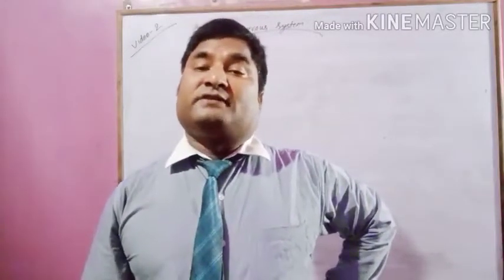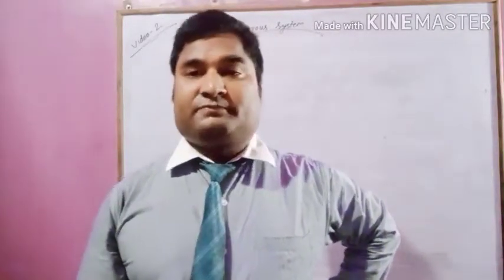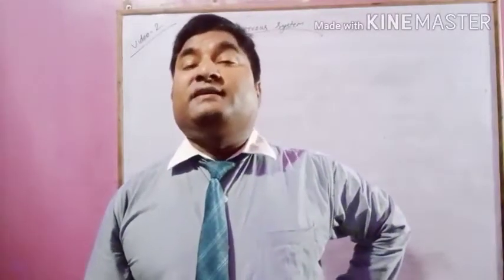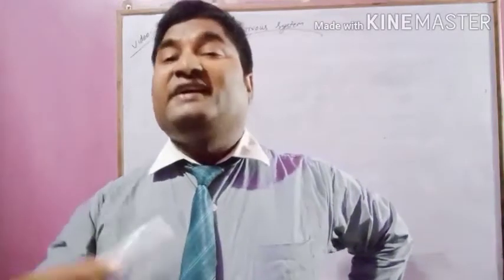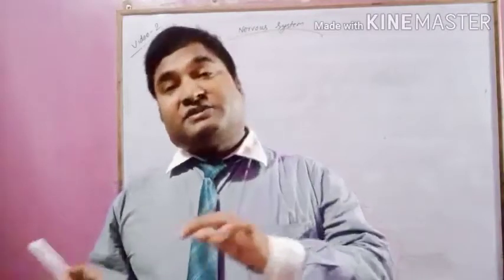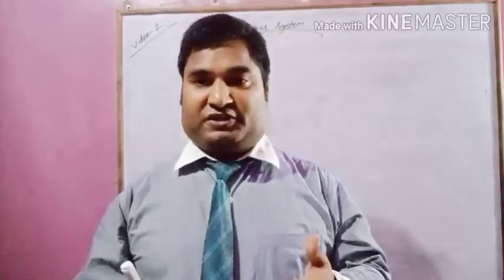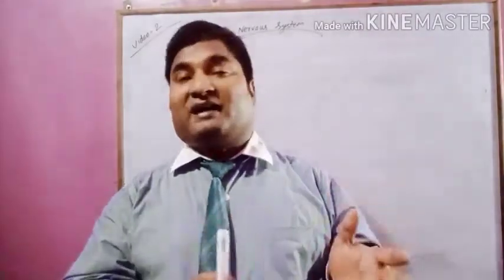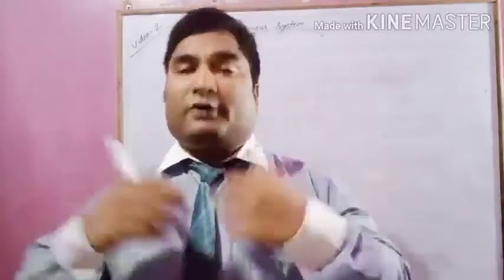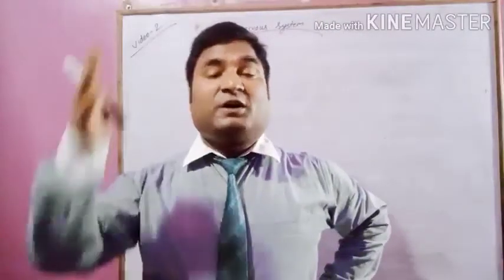This is the second revision video of the chapter. Till last video we have discussed till type of nerves, so from there we will proceed. Next topic is brain. Brain is the control center of our body. All the information is passed to the brain, which interprets and understands the information, and accordingly it passes the information to different parts of the body to respond. Means how we react to a particular change is controlled by brain.